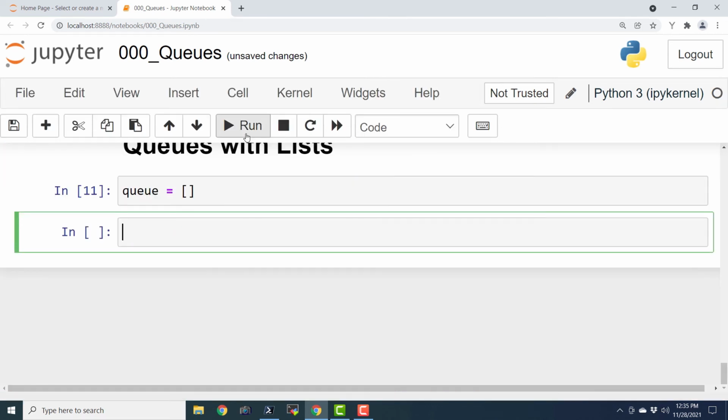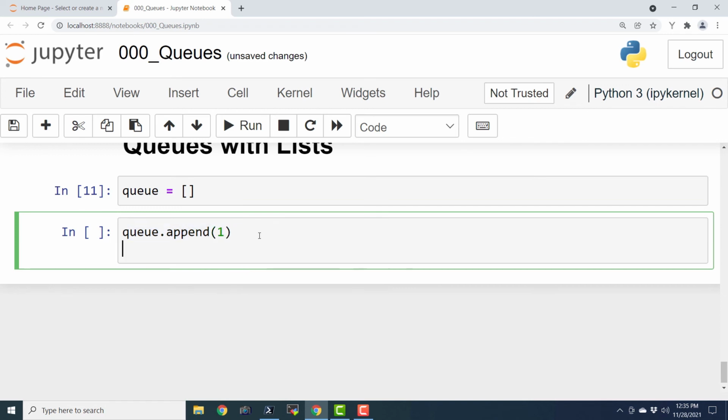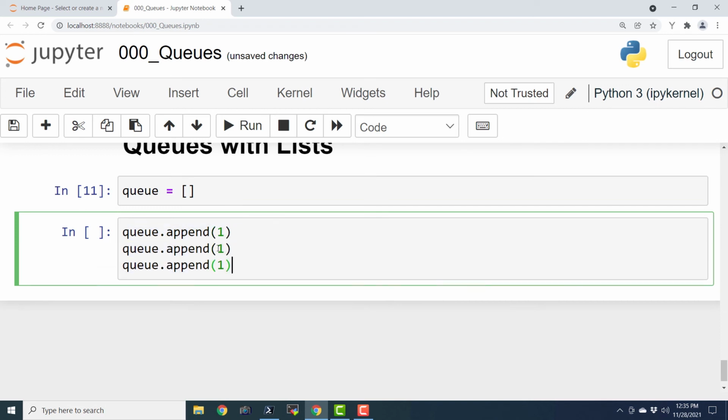And let us append some data in this queue.append. So we already have a method for appending the data for any list. 1, 2, 3.